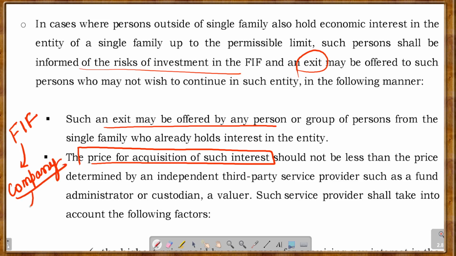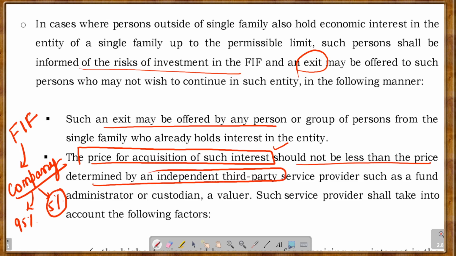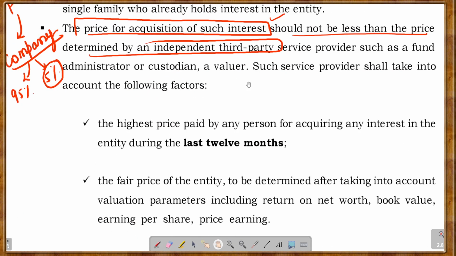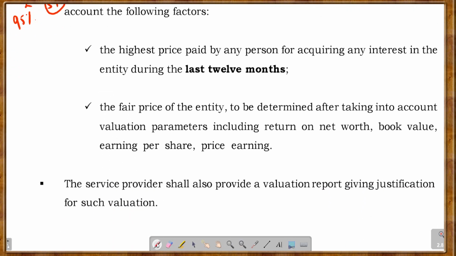In this company, 95% of share capital is with one family, but 5% is with other persons. If this company is investing in the family investment fund and these 5% holders want to leave, they can leave, right? If you want to acquire their interest, the price should not be less than the price determined by an independent third-party service provider like a valuer. So it is the highest price paid by any person for acquiring any interest in the last 12 months, and the fair price determined after taking valuation. These are the things that have been specified.